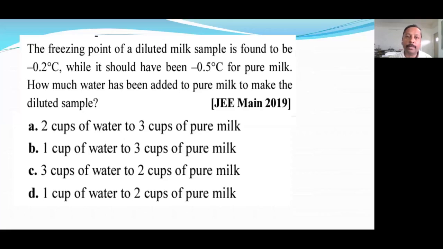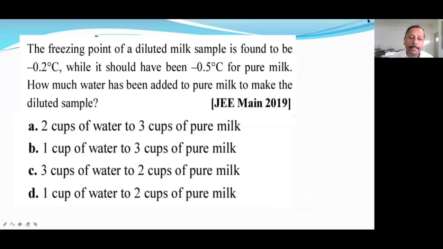Okay, next question. Freezing point of a diluted milk sample is found to be -2 degrees, but it should be -5. That means it has changed from -5 to -2. Pure milk is -5, but the solution is -2. How much water has been added to pure milk to make the diluted sample?